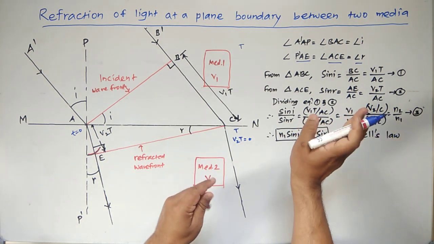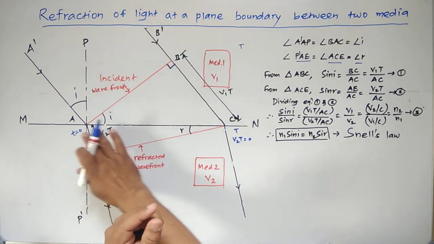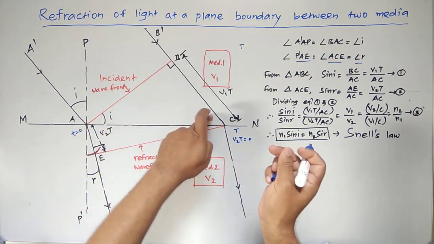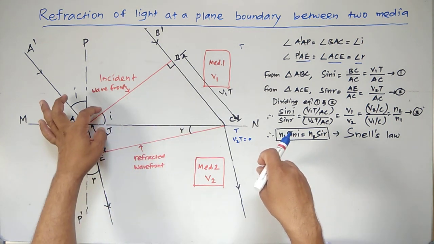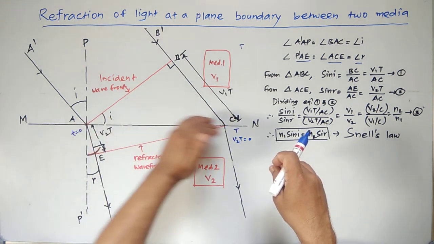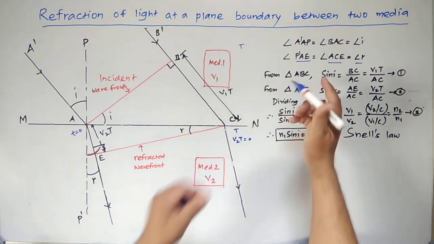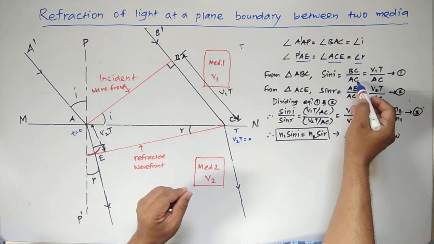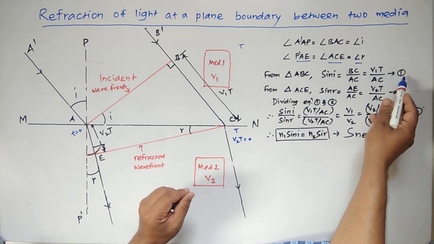Now here we shall consider the two triangles. This one again is a right angle triangle, and this one again is a right angle triangle. Here we consider the right angle triangle ABC. From this right angle triangle, we can write the value of sin I equal to the front side, that is BC, divided by the hypotenuse, that is AC. Now this distance BC is equal to V1T. Therefore from triangle ABC, sin I is equal to BC divided by AC, equal to V1T divided by AC. This is equation number 1.